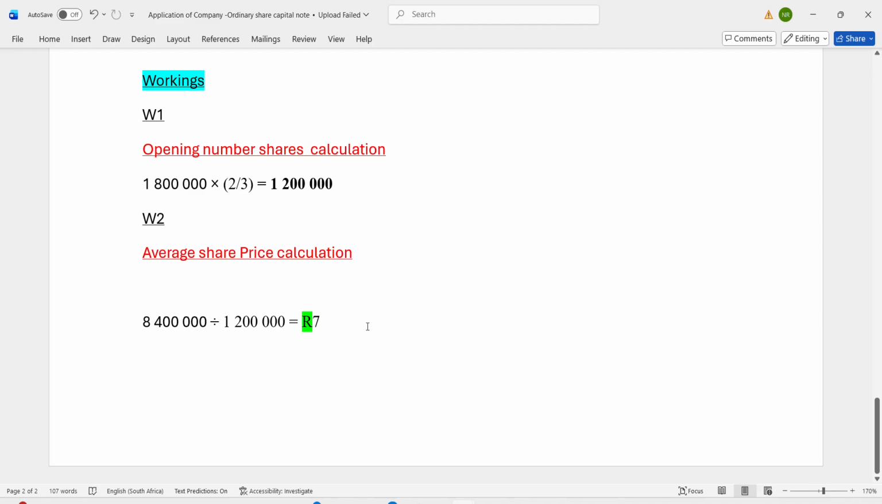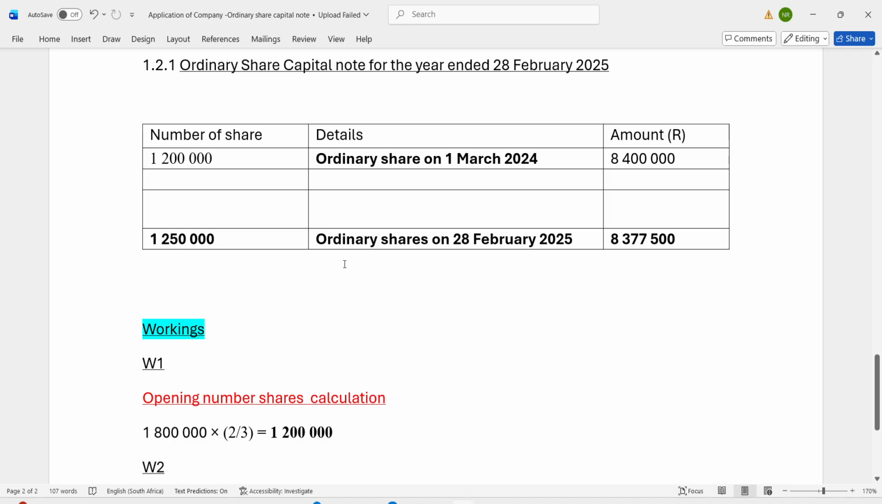This R shows that this is a currency, it is a rand. It is the number, it is the average share price. In the ordinary share capital note, we use the average share price to calculate the repurchased shares. I hope, guys, you understood this.